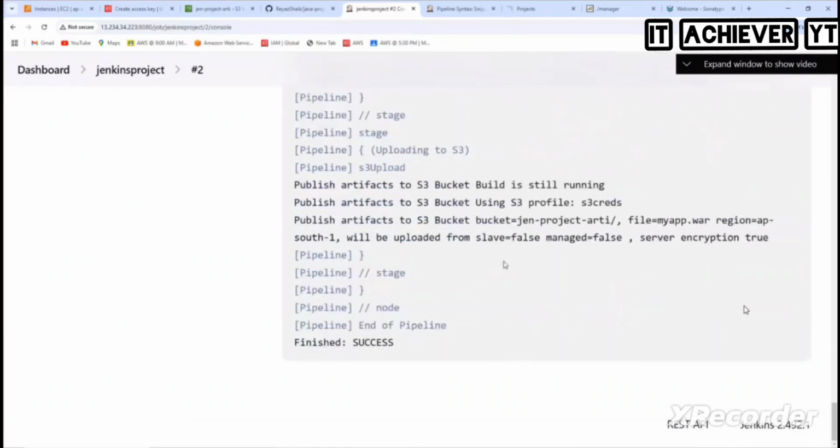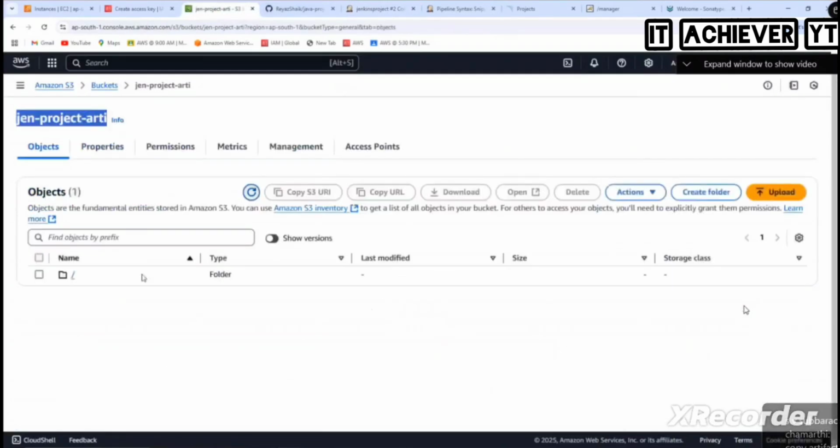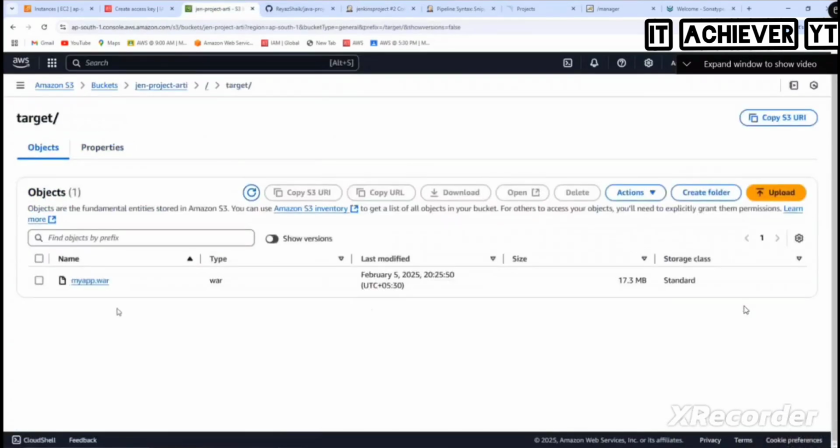So the build is a success here, yes or no? If I go to objects and refresh, do I have the var file or not? And how many times you deploy, that many versions will be created, or not? The steps order is not fixed, S3 then Tomcat or Tomcat then S3. It's up to you. After deploying to Tomcat you can move it to S3, or before also. There is no fixed order here.